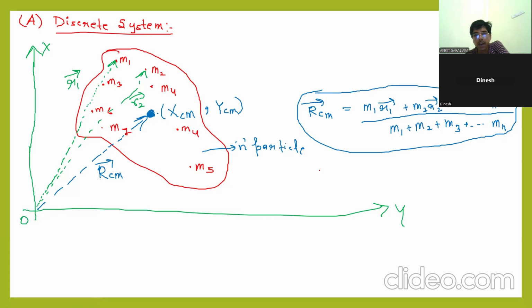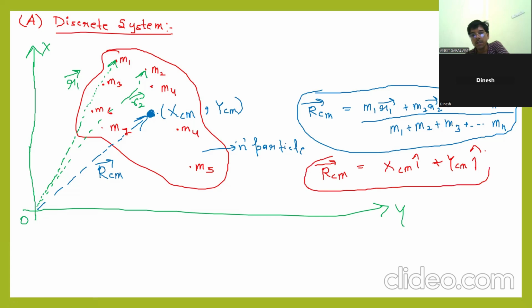This is just a starting. RCM is basically the position vector. So how to write the position vector? It's the x coordinate, xcm i cap plus ycm j cap, like this. You know this? Yes, sir. We have already learned this.